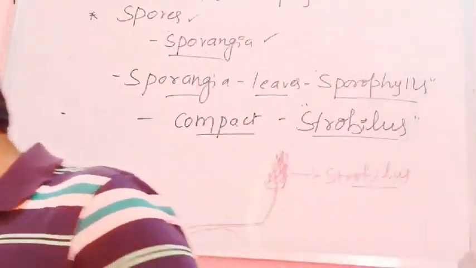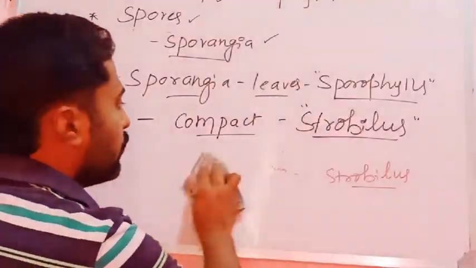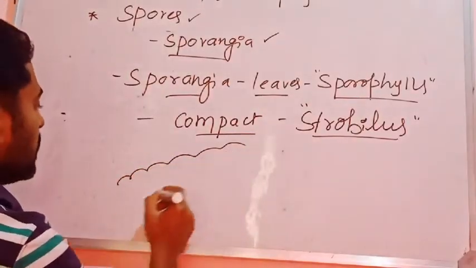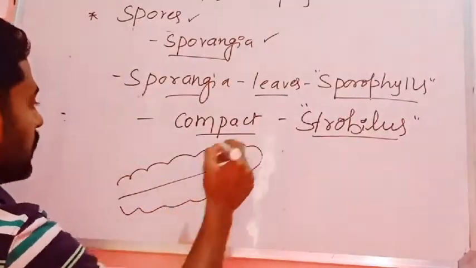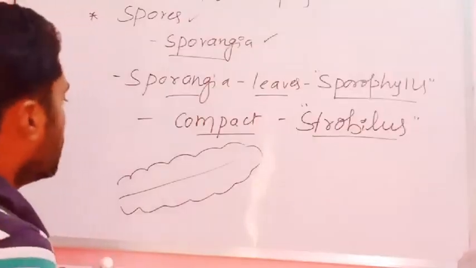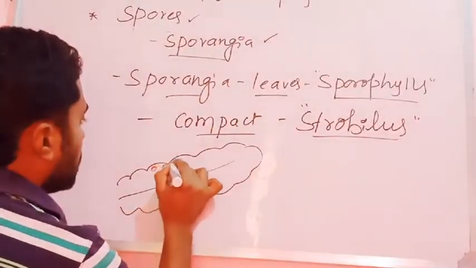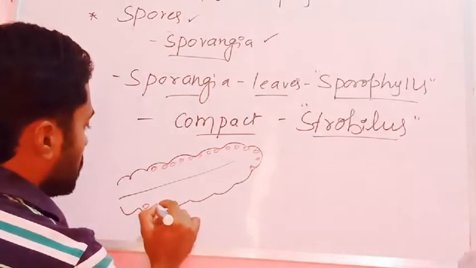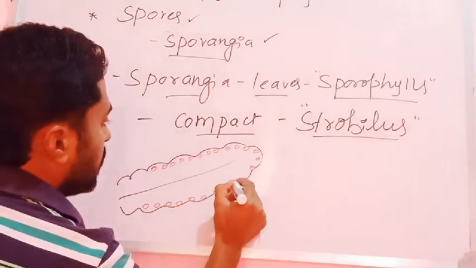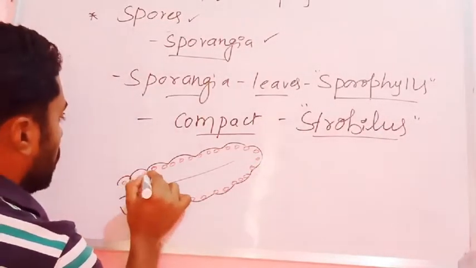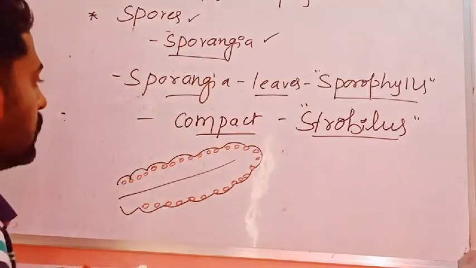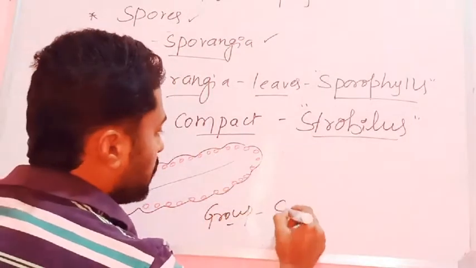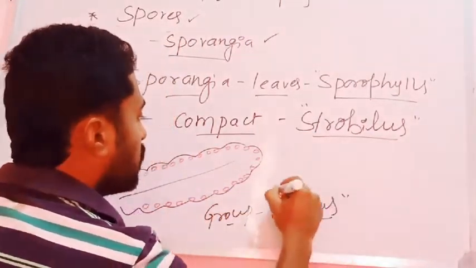In some pteridophytes, the sporangia are borne along the ventral side of the leaves. Here I am drawing the group of sporangia. Like this, the sporangia are borne along the ventral surface of the leaf, in groups, and a group of sporangia is called a sorus. Sporangial group ಗೆ ನಾವು sorus ಅಂತ ಕರೀತೀವಿ.